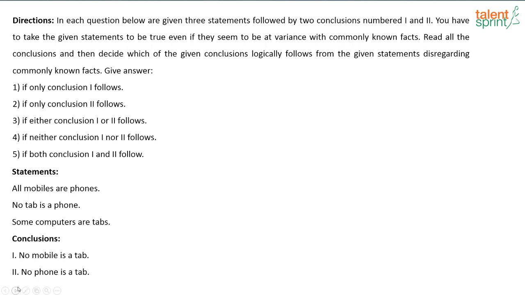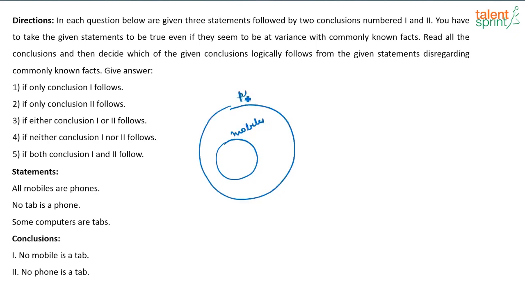Next one. What will be the answer for this one? All mobiles are phones. No tab is a phone. So tab and phone are disjoint. Some computers are tabs. So this is your basic diagram. First conclusion says no mobile is a tab.